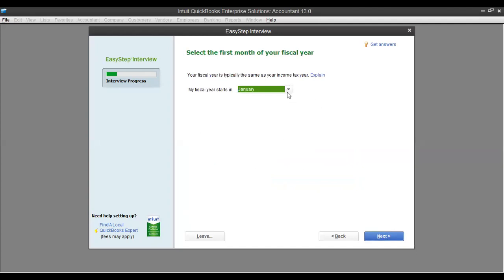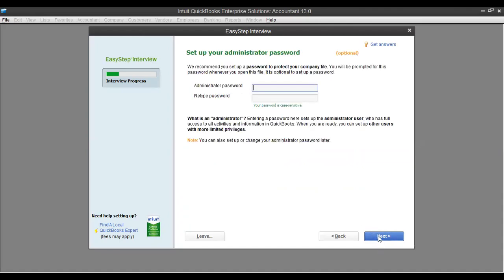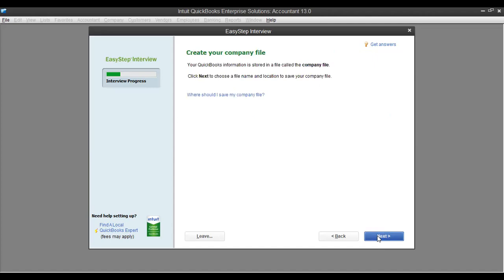The fiscal year is January, as you can see. The year ends on 31st December 2017, or any other year ends on 31st December. So our fiscal year must start in January. Okay, January, say next. Password, nothing, just next. In QuickBooks, where do you want to save the file? I think that will guide us on how to save it.